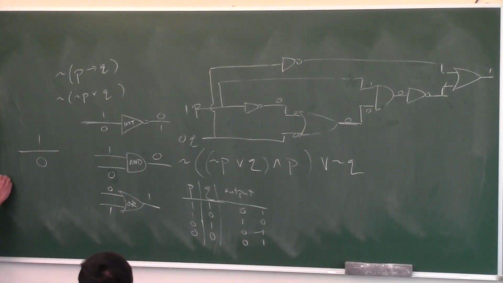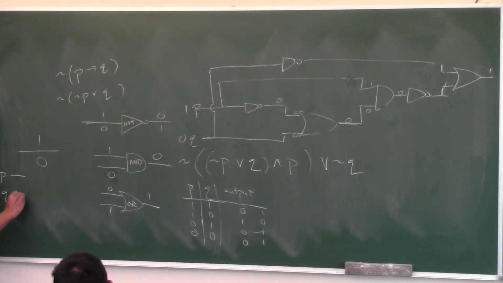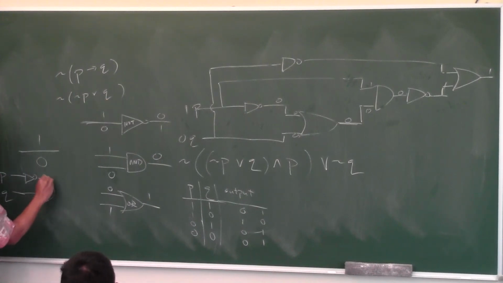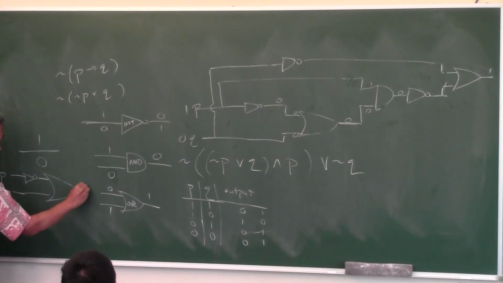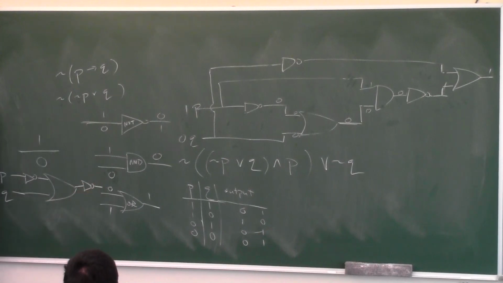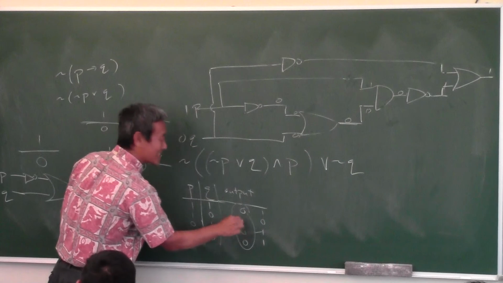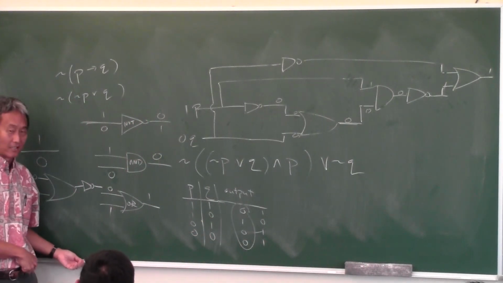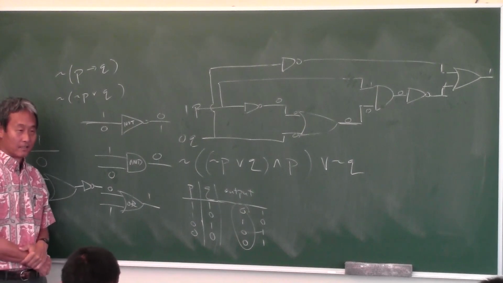Now it's easy. So you have P, Q. Let's do this quickly. P gets negated, and then both of them get ORed, and then the whole thing gets negated. And there, you're done. That's the last problem on the test. Except I'm not going to give you this easy one. It's going to be something more challenging, as you will find out.